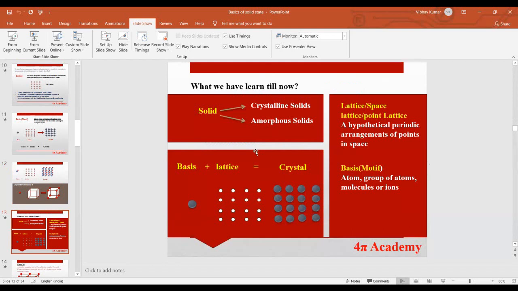What you have learned till now is about solids, and the two types of solids: crystalline solids and amorphous solids. We have already discussed the lattice, also known as space lattice or point lattice, a hypothetical periodic arrangement of points in space. Basis is an atom, a group of atoms, or molecules or ions. So basis plus lattice is your crystal.